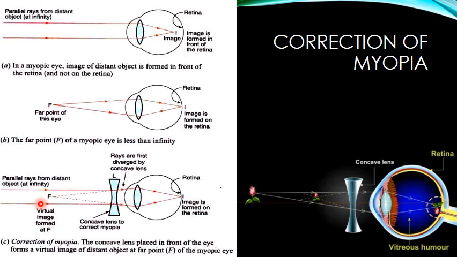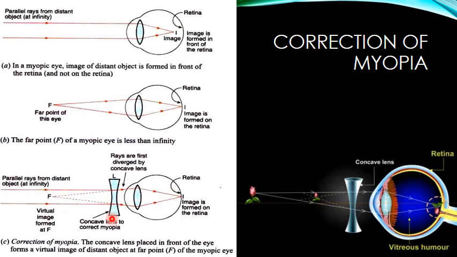The concave lens used for correcting myopia should be of such a focal length that it produces a virtual image of the distant object at the far point of the myopic eye. That is why we are using a concave lens here. Initially it diverges the light rays and makes the virtual image to be formed at the far point of the myopic eye. Then the correct image will be formed on the retina. So this is how a myopic eye can be corrected using a concave lens.